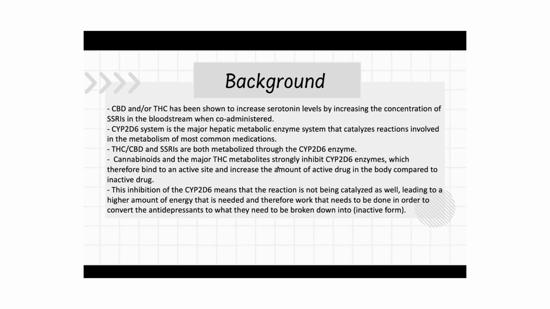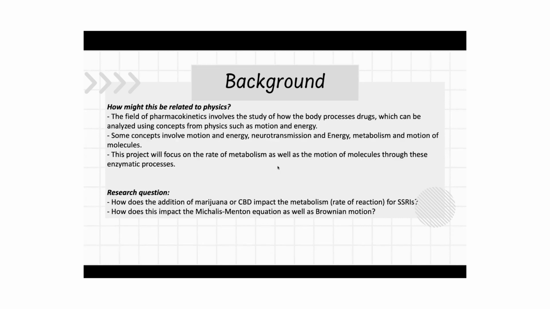CBD or THC increases the SSRI's concentration via the CYP2D6 enzyme. This inhibition of CYP2D6 means that the reaction is not being catalyzed well, leading to a higher amount of energy needed, and therefore work that needs to be done, in order to convert the antidepressants to their inactive form. This project aims to explore marijuana and CBD's impact on SSRI metabolism. Another question to consider is, how does marijuana affect metabolism in the Michaelis-Menten equation?